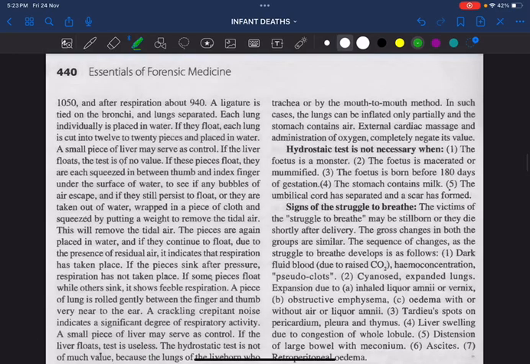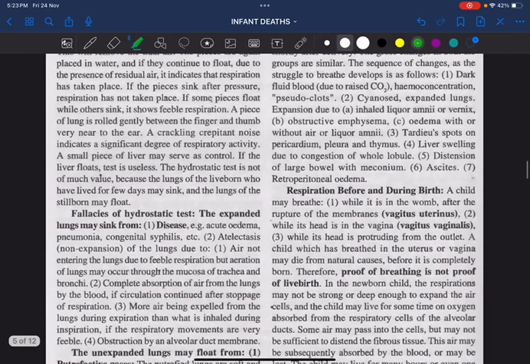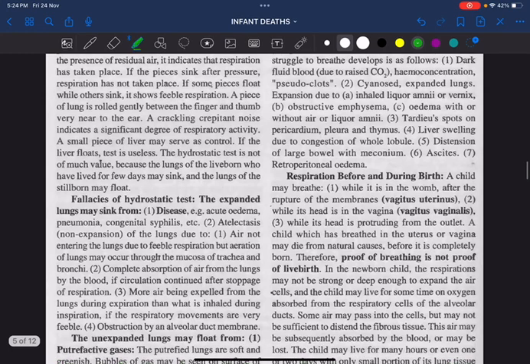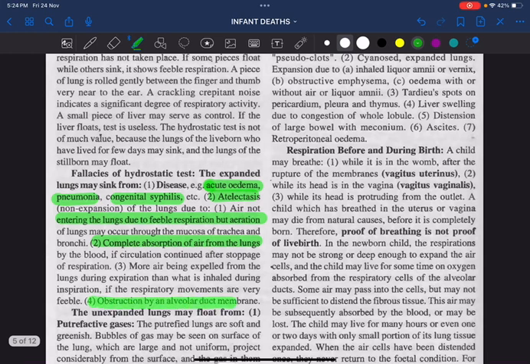This is a very important question, because there are certain fallacies. For example, the lungs will look expanded. So what do you mean by expanded lung? That means the respiration has started, but there are certain conditions which will give us a false result. For example, even though the lung is expanded, it will sink in water. What are the conditions? Acute edema, pneumonia, congenital syphilis, atelectasis, and complete absorption of air from the lungs, or air not entering the lungs due to feeble respiration, or obstruction by an alveolar duct membrane. So these are the various causes in which even an expanded lung may sink in water.